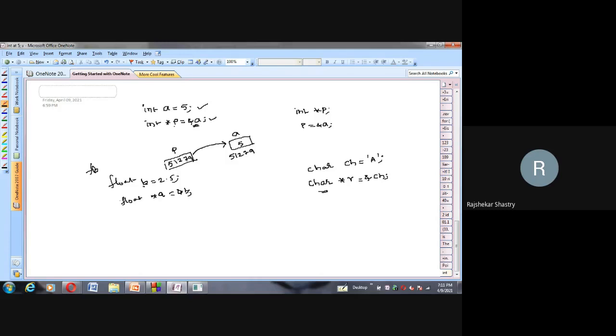So in a 32-bit machine, the integer size is 4 bytes. Therefore, whether the pointer is of float type or character type, the other two pointers also will hold the size of integer only. That is 4 bytes only. Thus, if it is 64-bit, then it will be 8 bytes. If the compiler is designed based on 64-bit, then naturally integer takes 8 bytes. As a result, all others also will take 8 bytes only. Clear?